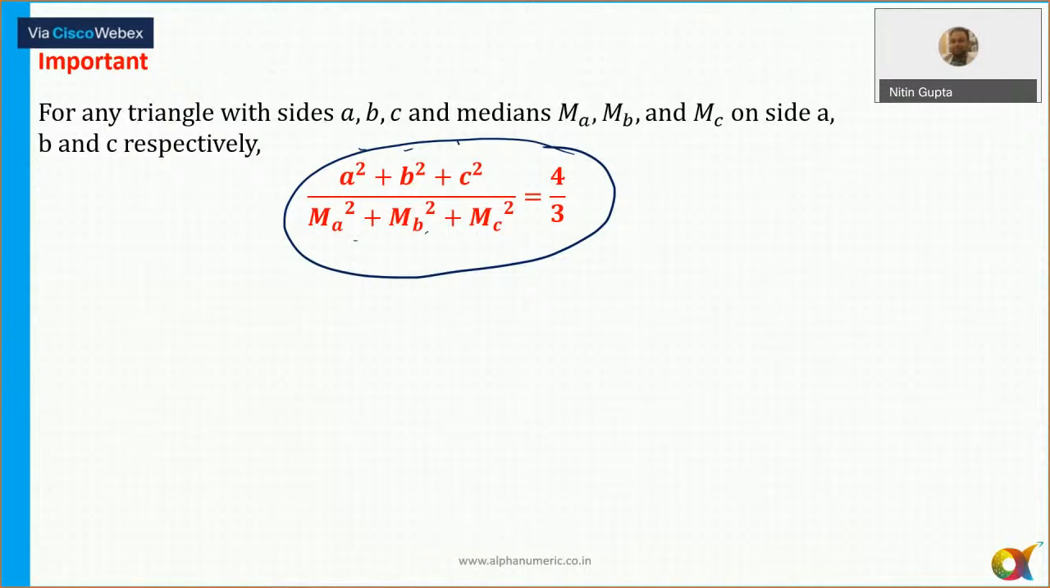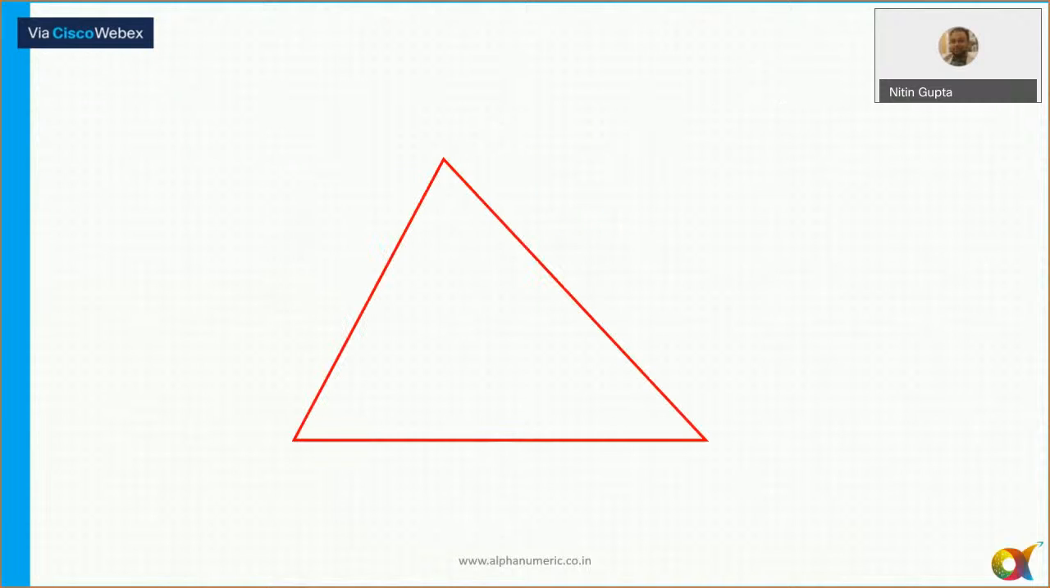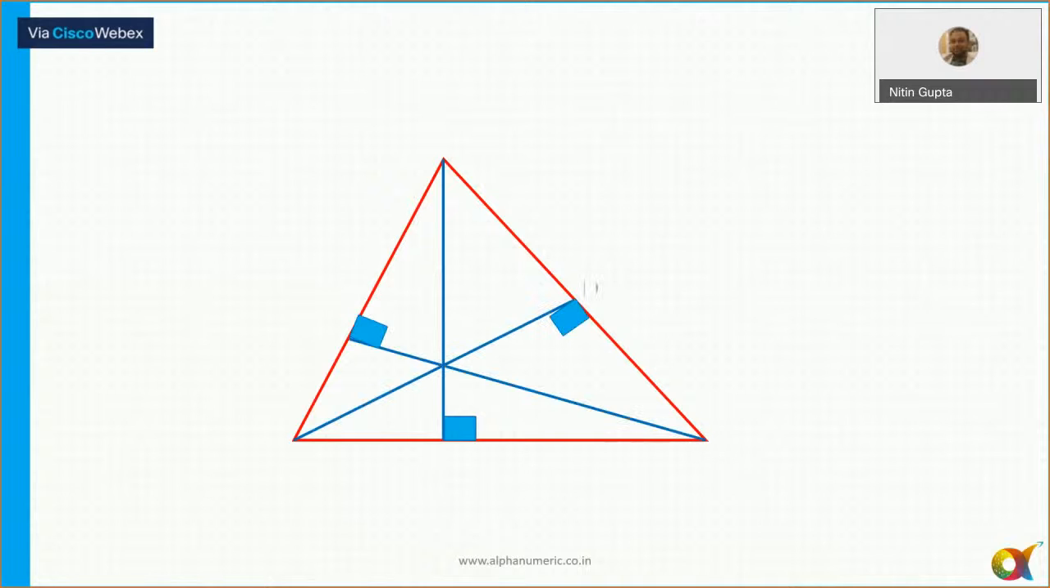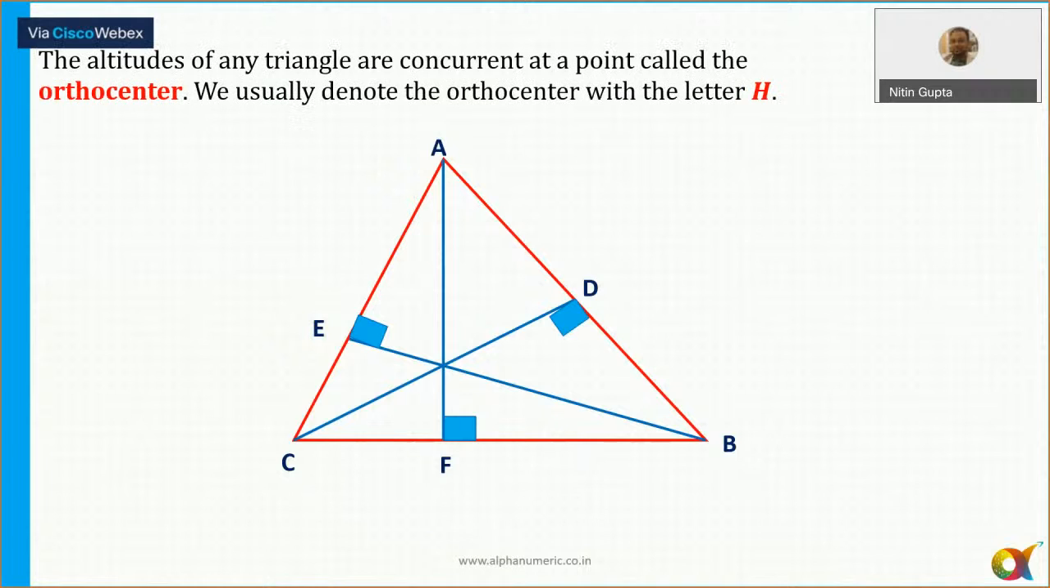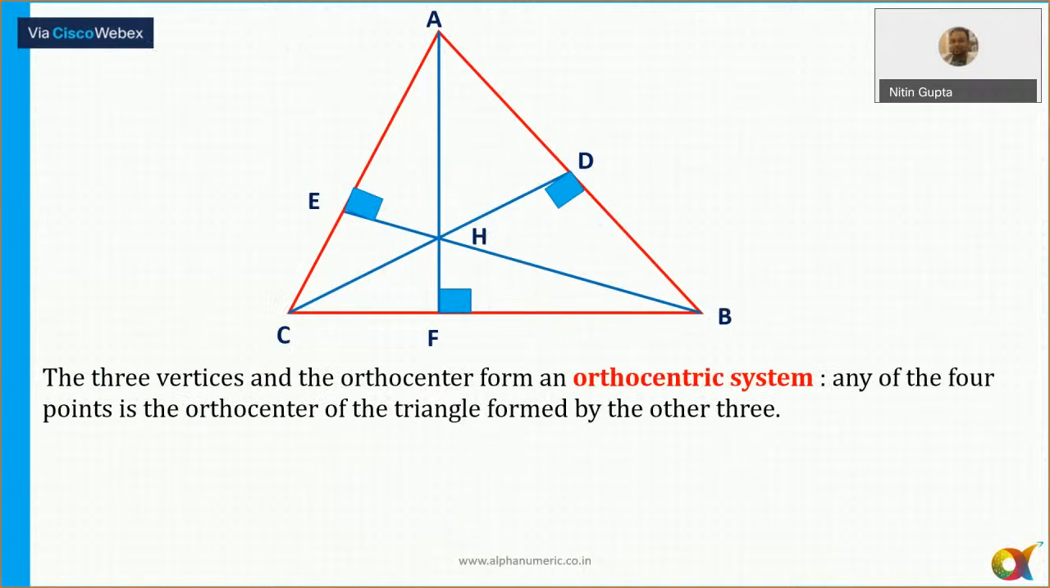Okay, let's move to the next one then. That is the orthocenter, the point of intersection of the altitudes. It is known as the orthocenter. So the point of intersection of the altitudes is known as the orthocenter.